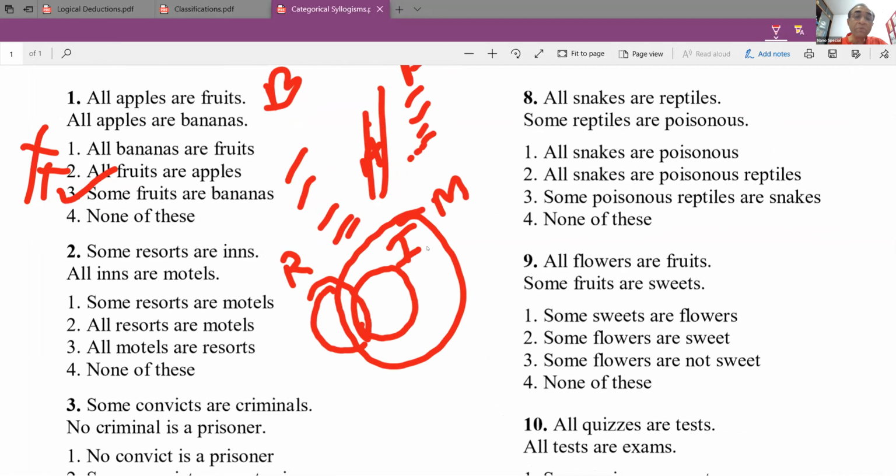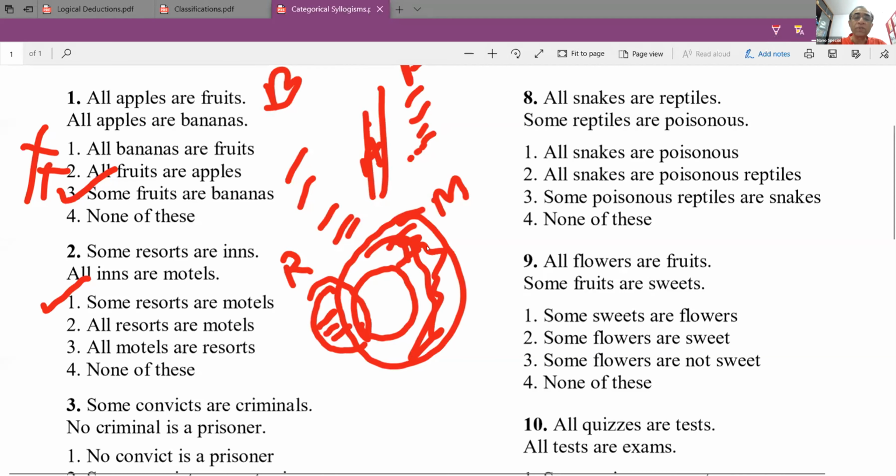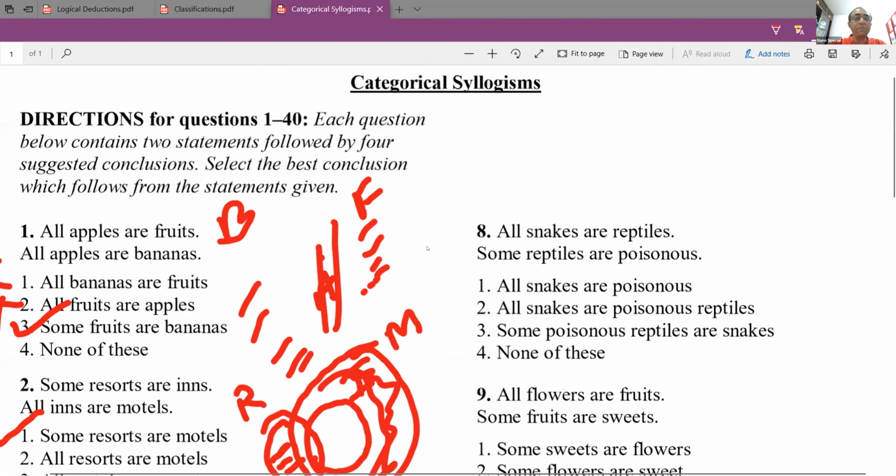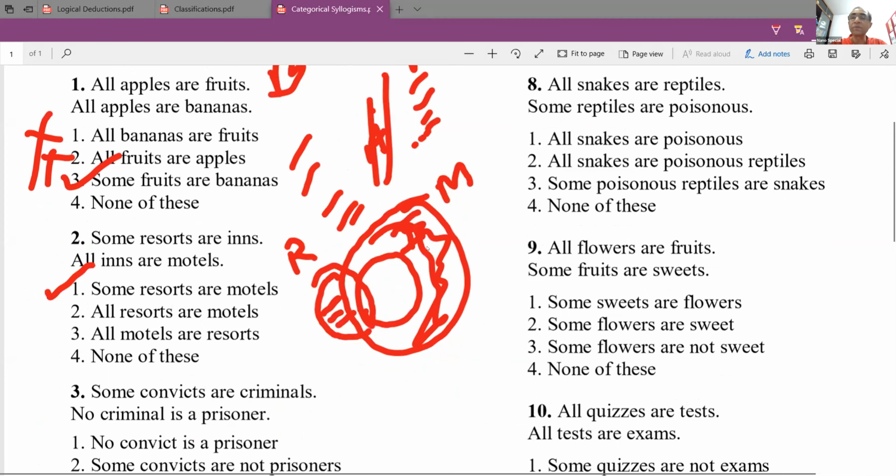Some resorts are motels. Yes, correct, you can answer that. All resorts are motels, that is not possible, because there are certain resorts here which are not motels. All motels are resorts, there are a whole lot of motels here which are not resorts. So the answer is the first answer. That is how you have to draw a diagram and try to answer these questions. Let us see some more examples of this.